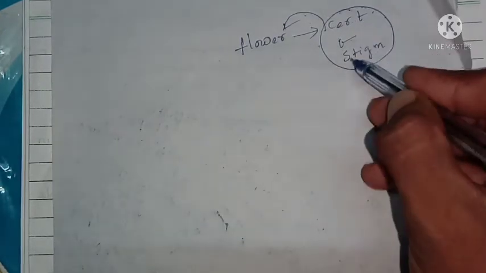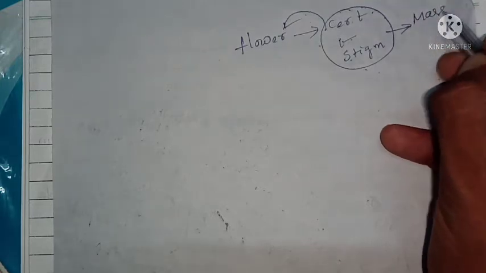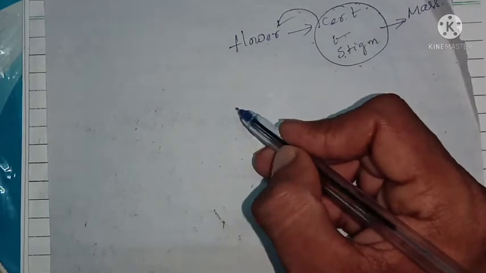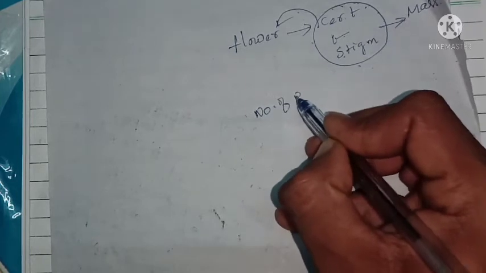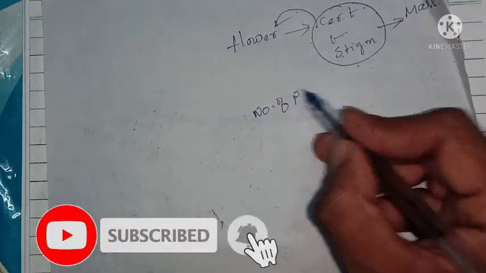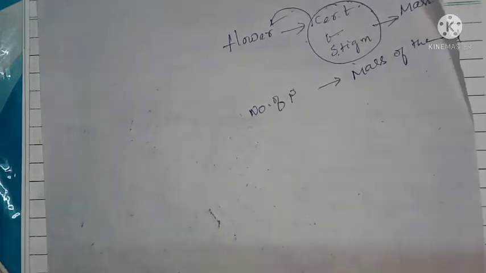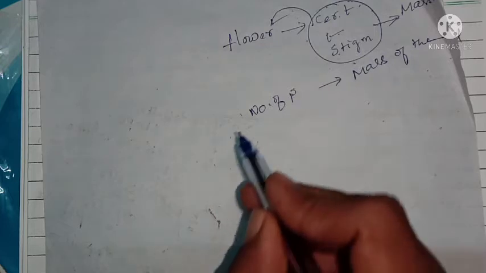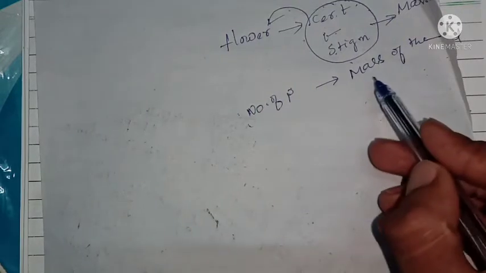The number of all these things is nothing but the mass of the flower. Otherwise, let us take a human body. The number of cells present in a human body is nothing but the mass of the body. Mass of the body is nothing but the number of cells, or amount of matter, number of atoms, number of cells present in a system, present in a body.